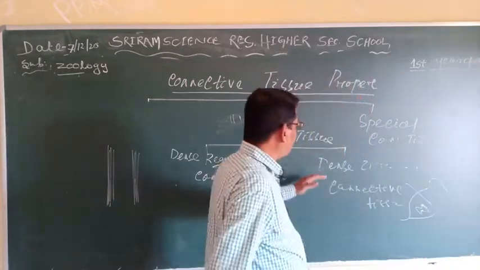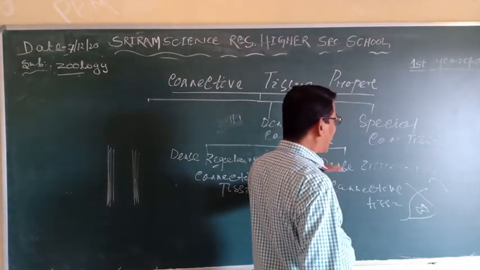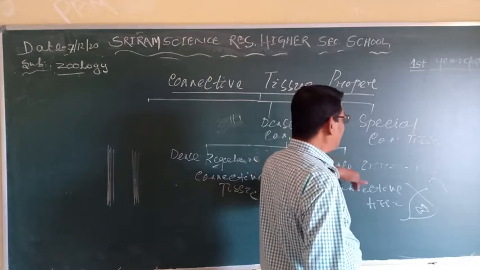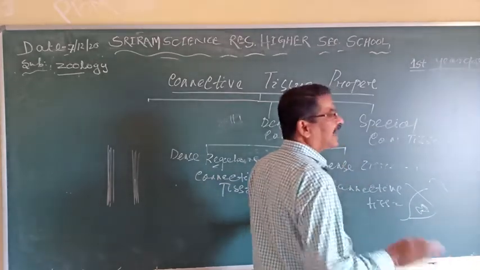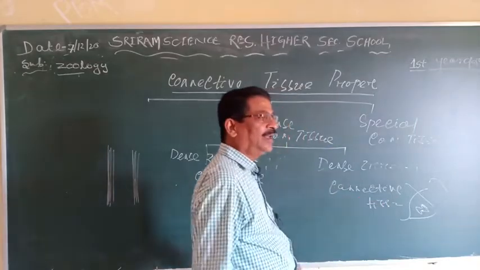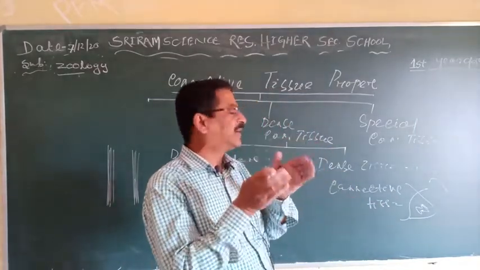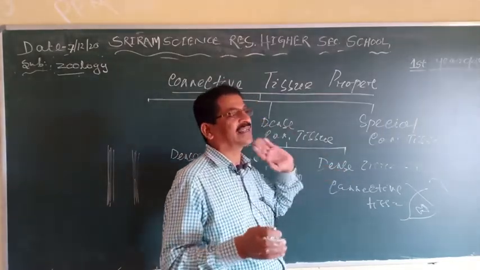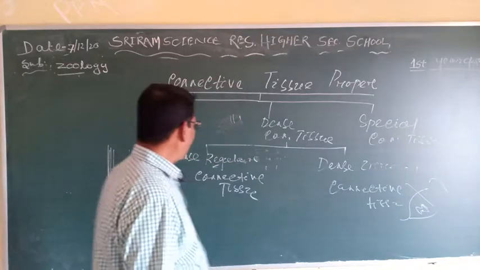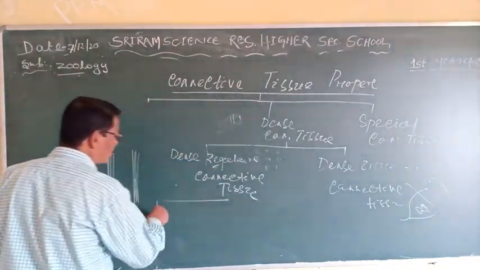But here the fibers and fibroblast cells are arranged in an irregular pattern, present haphazardly here and there. Clear? So there is no systematic process by which the fibers and fibroblast cells are arranged.